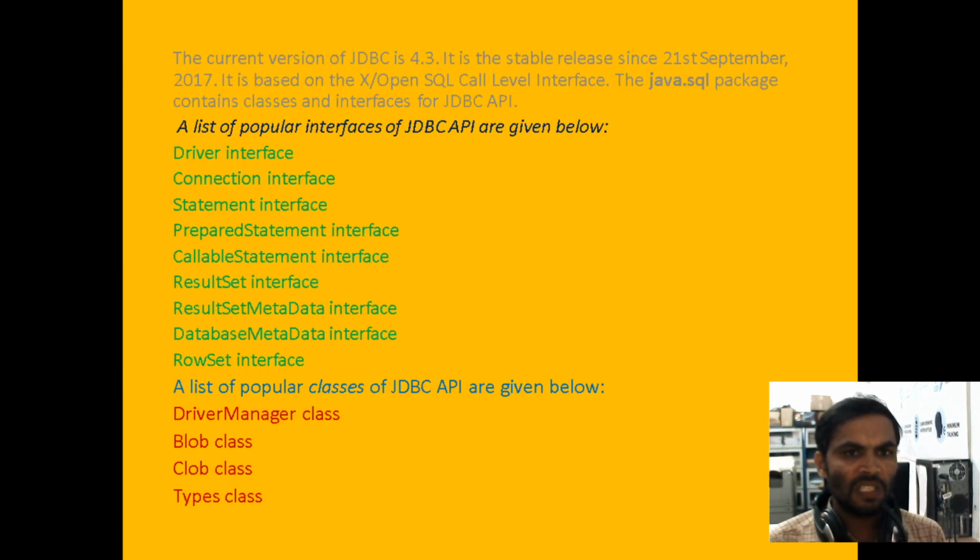Now, the current version is JDBC 4.3, a stable release since 21st September 2017. The JDBC 4.3 version was released on September 21st, 2017. It is based on the SQL, Structured Query Language, call level interfaces. If you want to develop an application for connecting to the database, we have the SQL package.